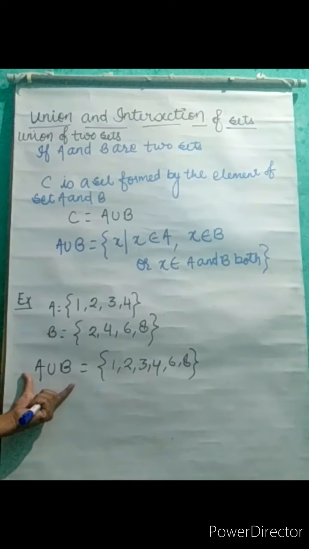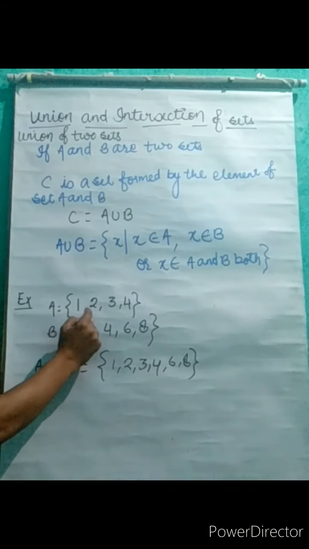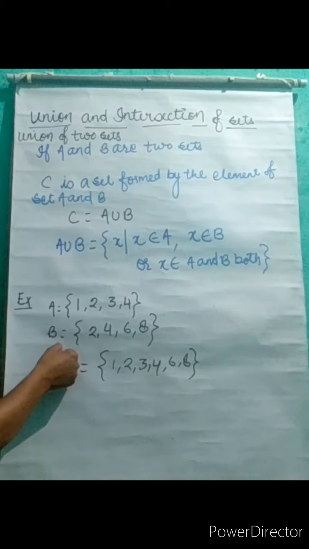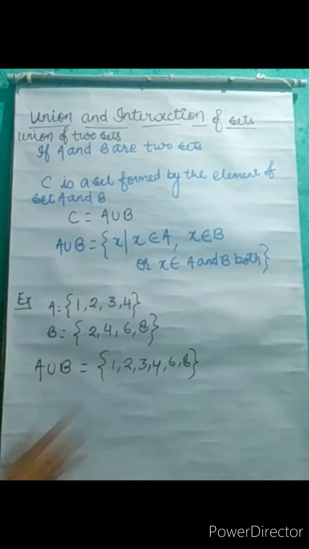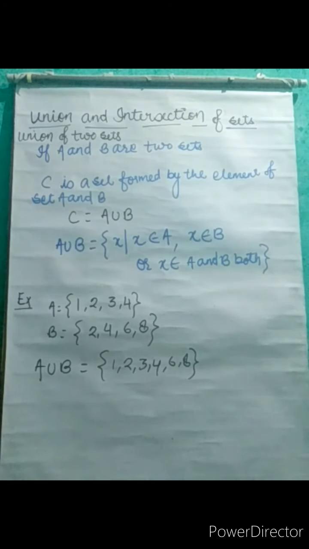Now you can see all the elements of the union of A and B. The elements of A are 1, 2, 3 and 4. 1, 2, 3 and 4 are present here. And from B, 2, 4, 6 and 8. It means the union of two sets will contain elements of both the sets. Here you can see the union of A and B contains all the elements of A and all the elements of B.